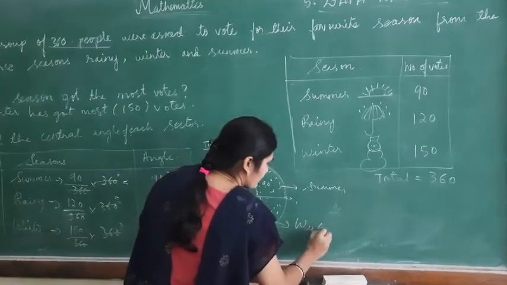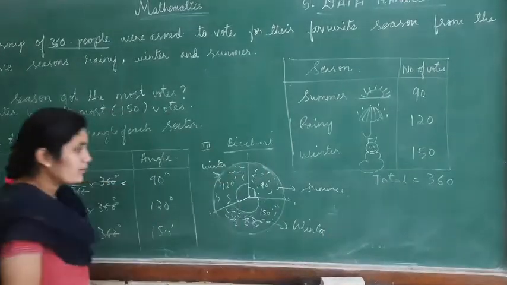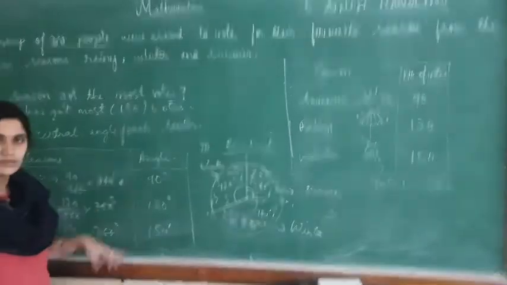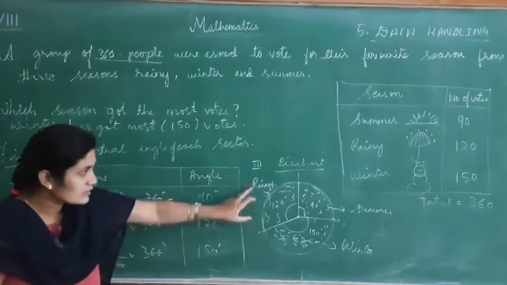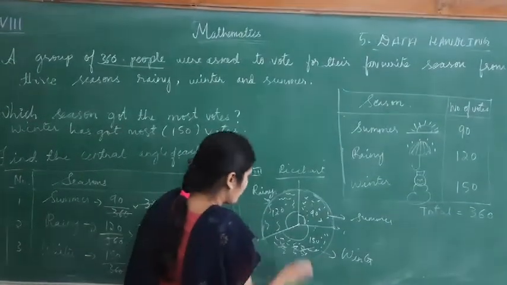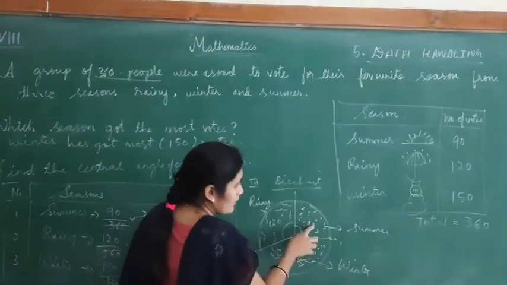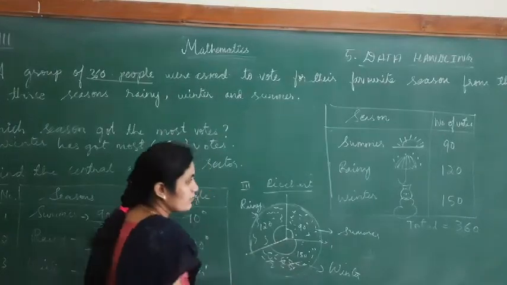So this is a pie chart representation of the given table which we have calculated. Sorry children, this is rainy season and this is winter season. 120 degree is rainy, 90 is summer and 150 is winter.